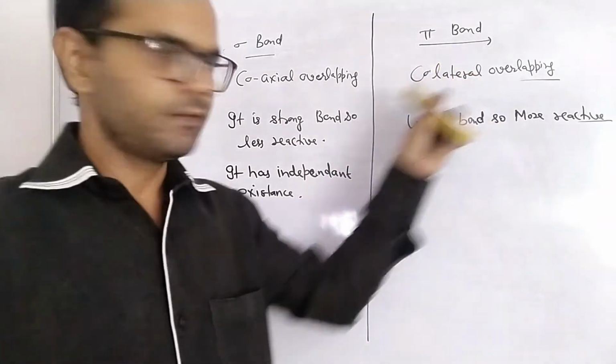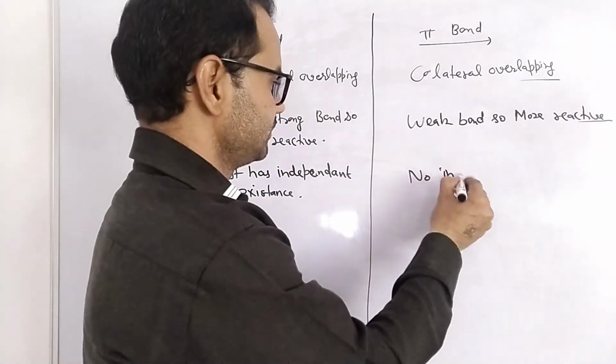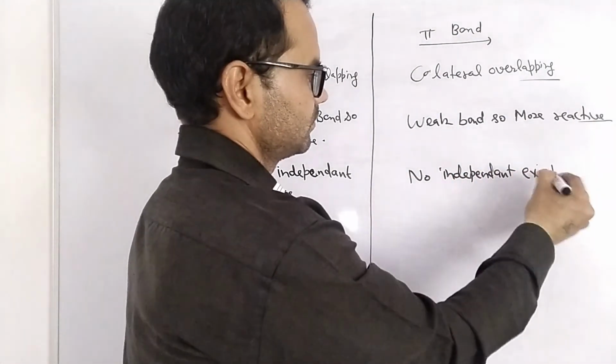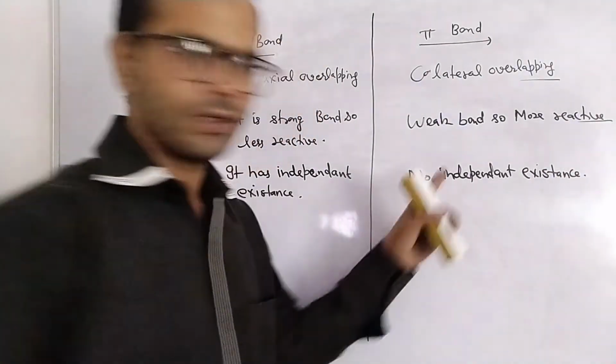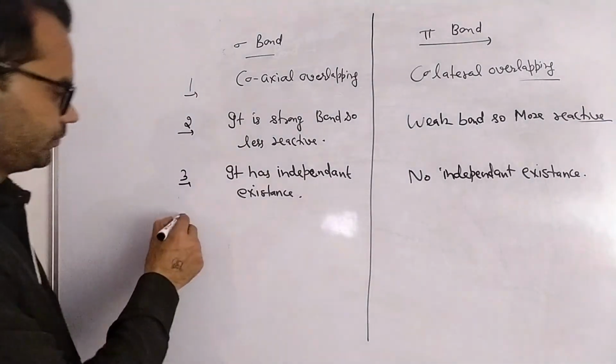Pi bond is formed after the formation of a sigma bond, so no independent existence, right?